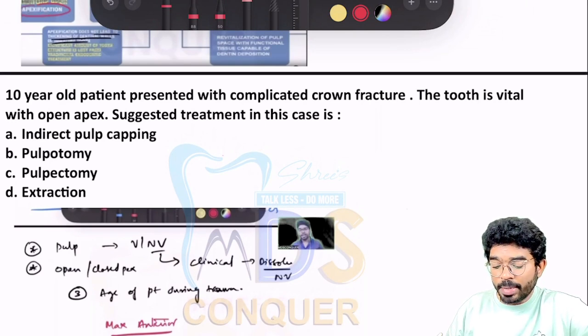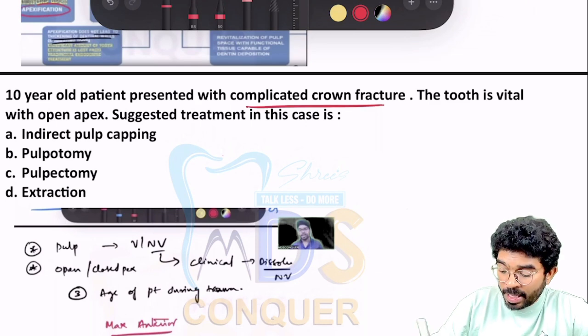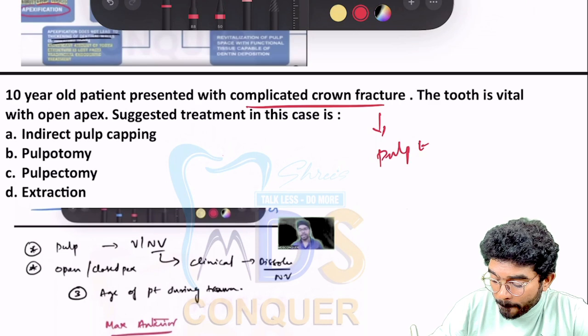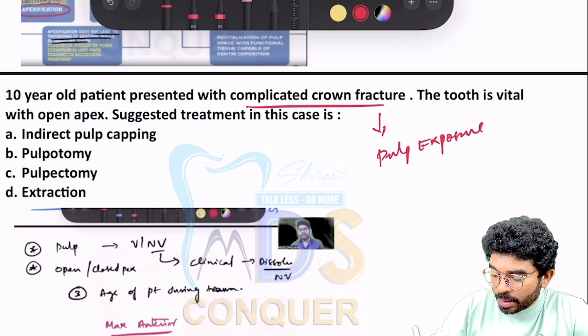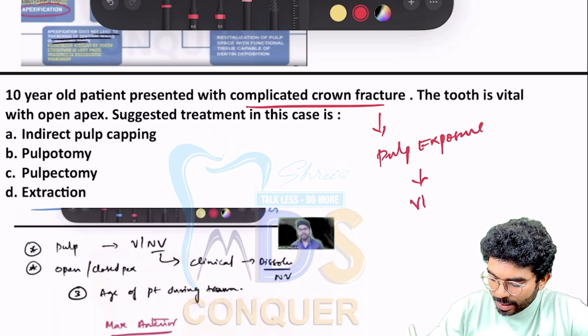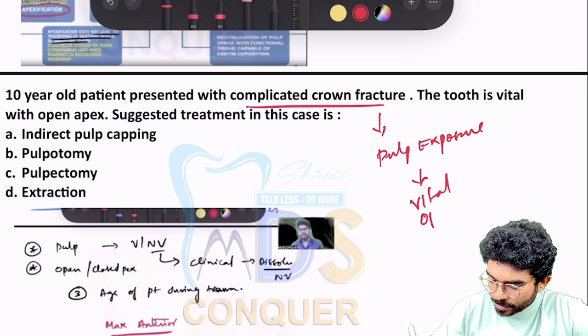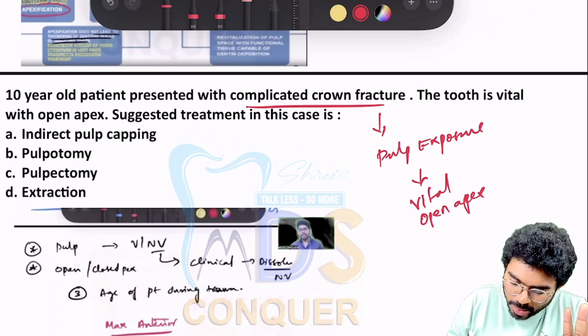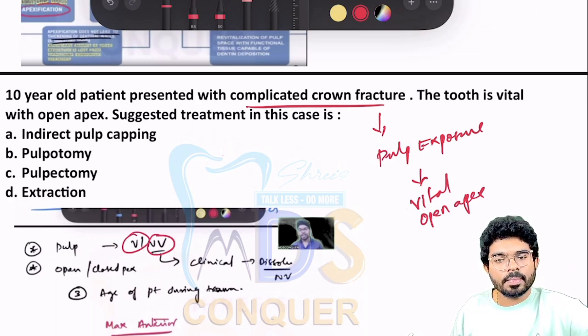A 10-year-old patient presented with a complicated crown root fracture, which means pulp is exposed. Pulp exposure is there. Then he is talking about the vitality. He's telling that the teeth is vital, nice, vital teeth, and an open apex case. Again, I have clearly given you, whenever you have a case, decide whether it's vital or non-vital.